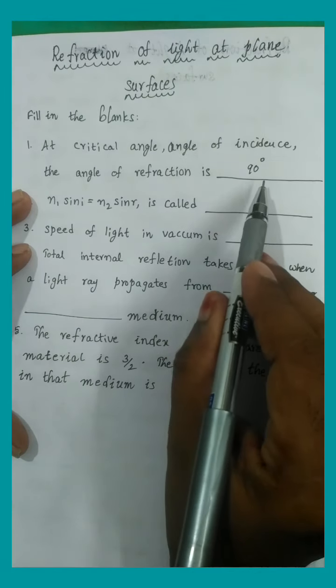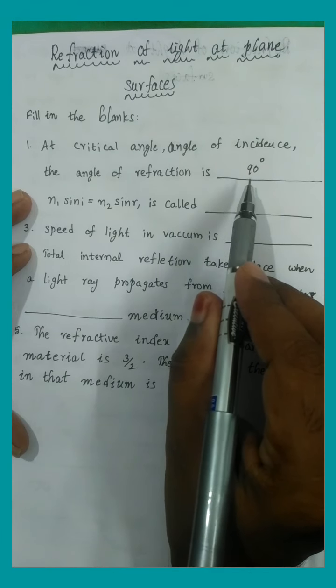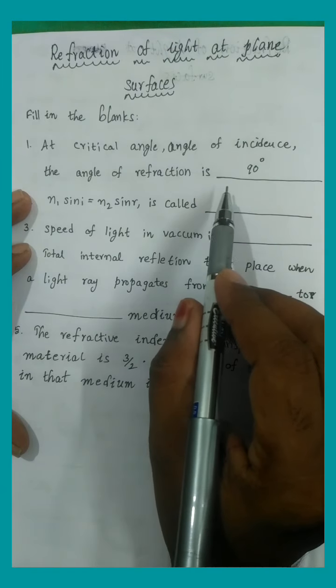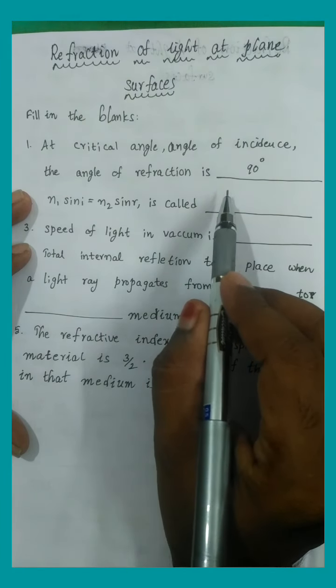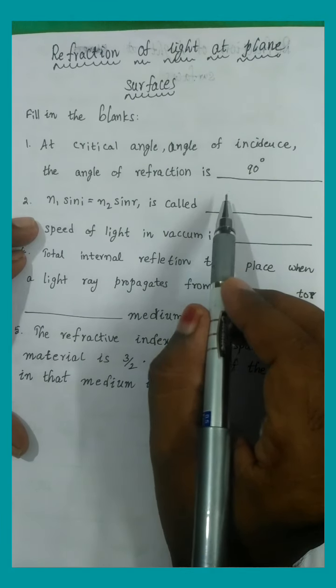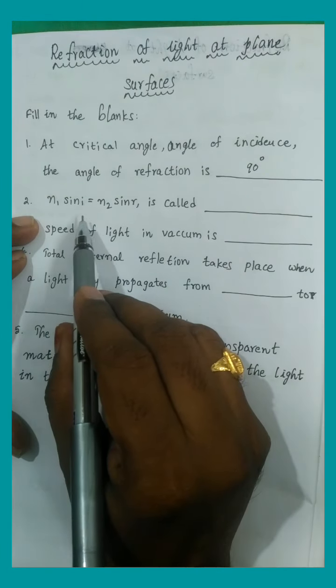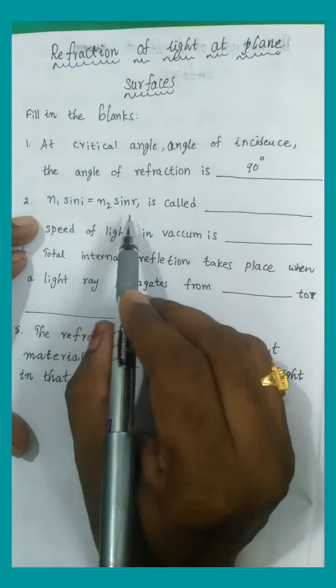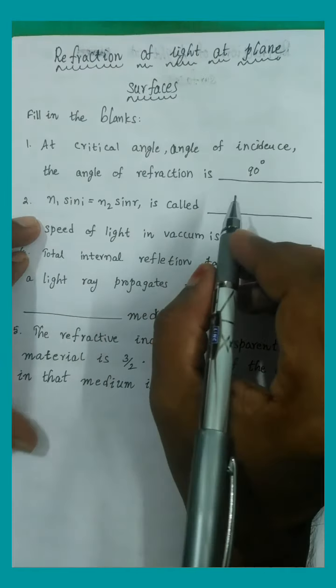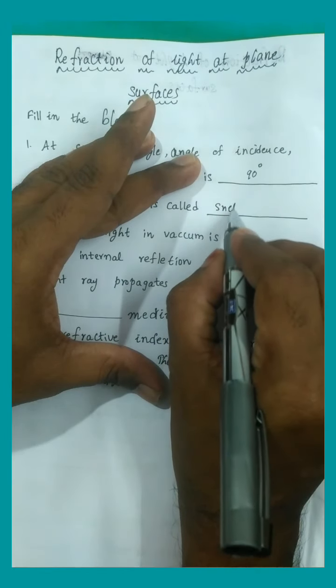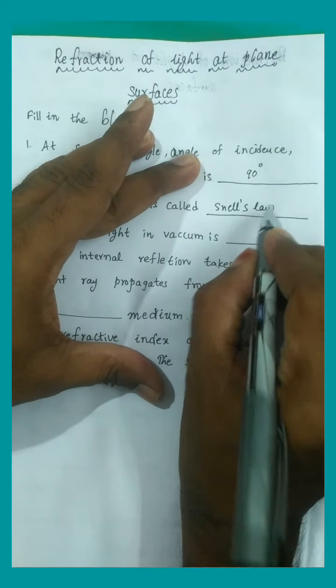That means, because of this 90 degrees, the refracted ray travels along the interface from the denser to the rarer medium. The second one: N1 sin i equals N2 sin r, which is called Snell's law.